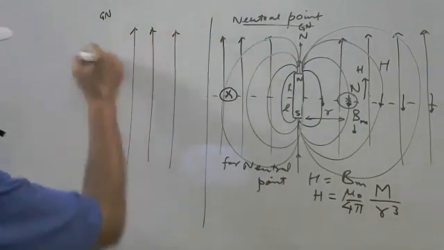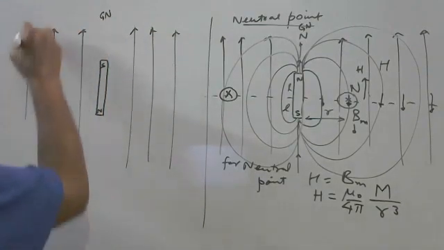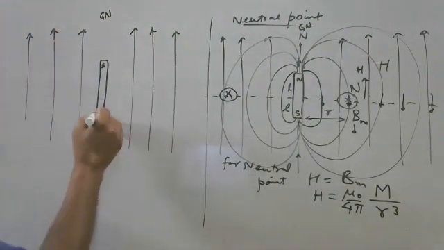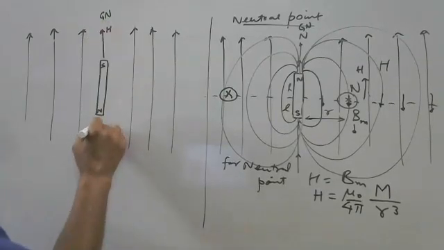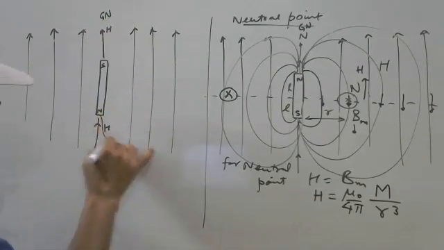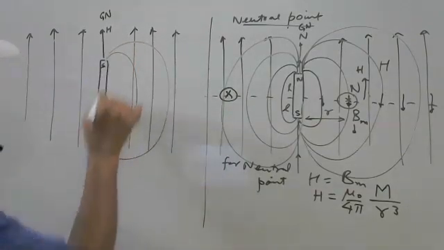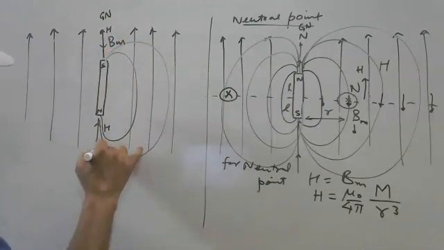The horizontal component is uniform, equal in magnitude, direction, and spacing. Now the lines of force are like this. This is H, this is H, and this is BM, this is BM.